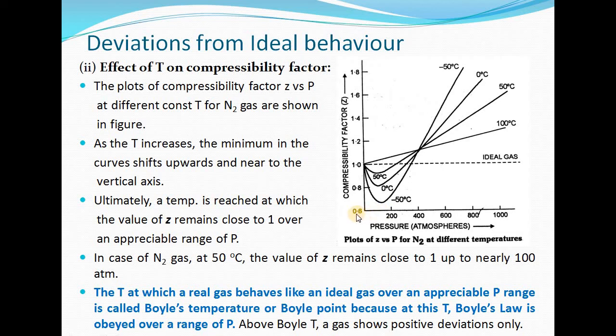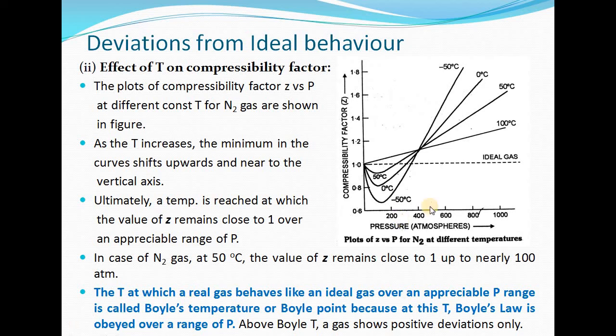In the low pressure range, it is nearly close to 1. As we are increasing temperature, the minimum in the curve is shifting upward and towards the left side, towards the vertical axis, and ultimately at a particular temperature, we are having the value of Z remaining close to 1 over an appreciable range of pressure.